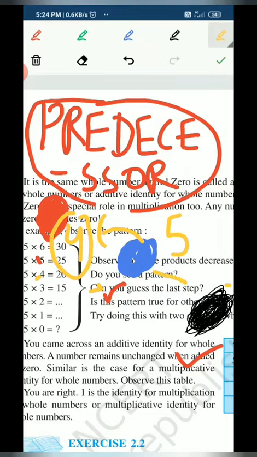And if I ask you what is the successor of 5, it will be 6, because the successor is the number that comes just after the given number. So predecessor and successor are just opposite to each other. To find the predecessor, we subtract 1 from the given number, and to find the successor, we add 1 to the given number.